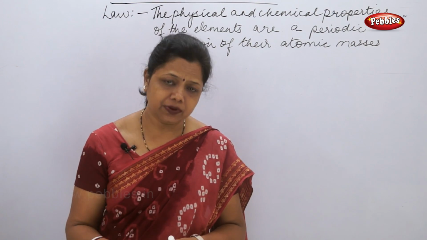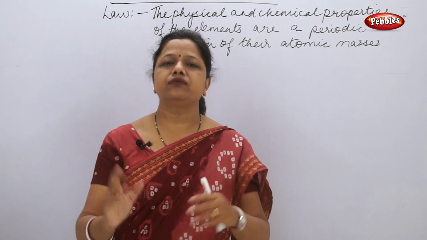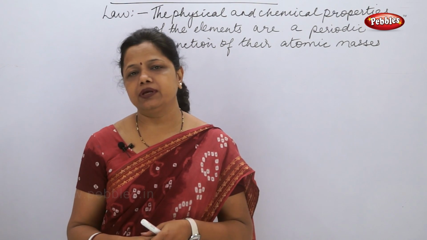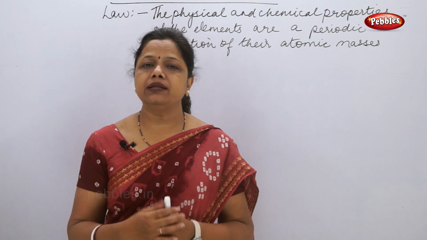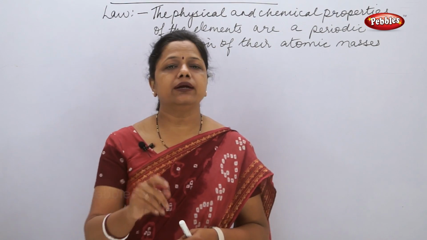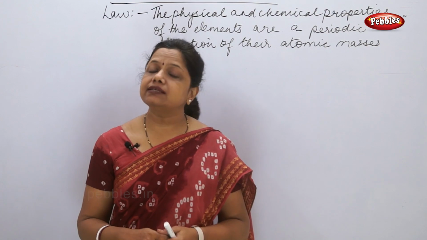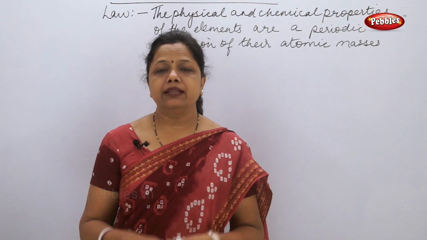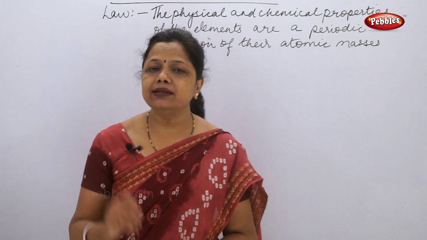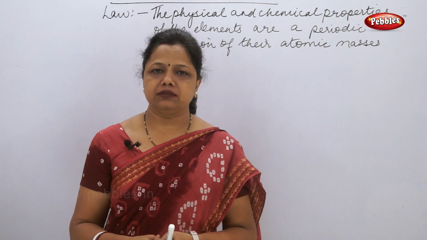So his table, Mendeleev's periodic table, was the first kind of table which was actually telling us the similarity between the elements, which was telling us that the elements can be placed in some proper order to understand their properties. At his time, 63 elements were known, and therefore his table was known as Mendeleev's periodic table, which was accepted to some extent.